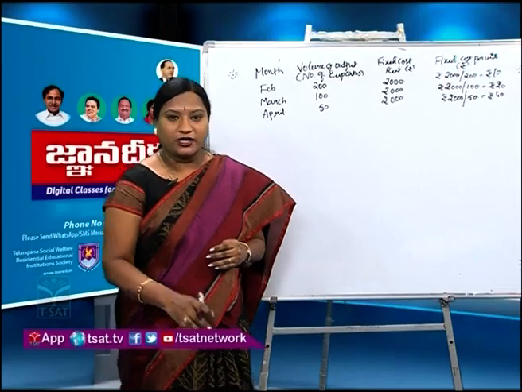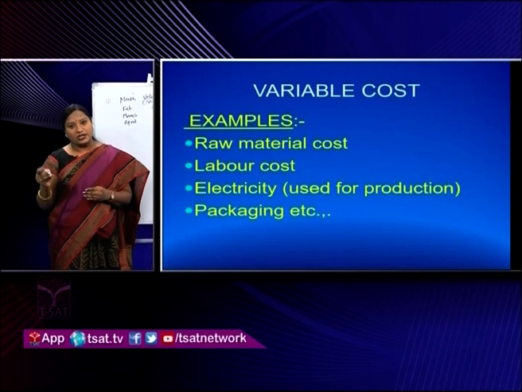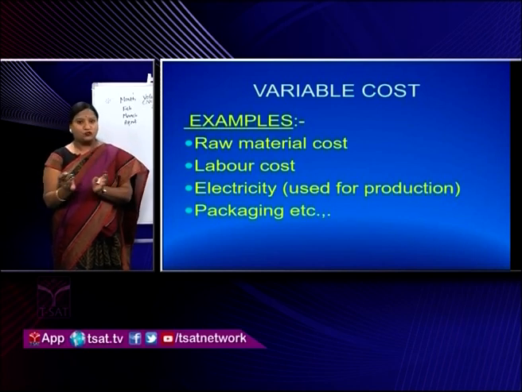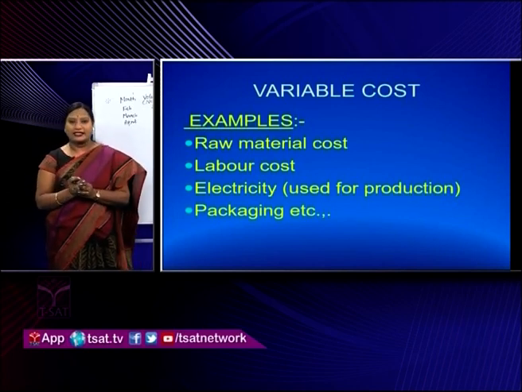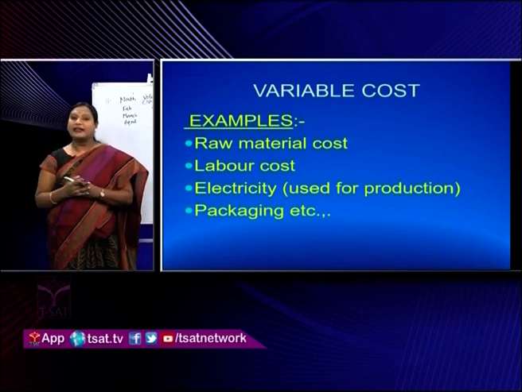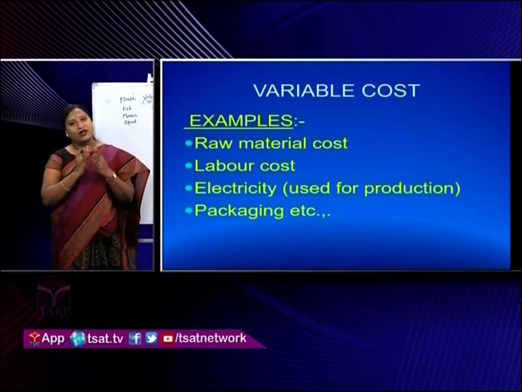Let us talk about variable cost. Variable cost is that cost which varies. The name itself says variable, which changes. So variable cost is that cost which changes according to the changes in the output. If our volume of output increases, variable cost will also increase. If volume of output decreases, variable cost will also decrease. It changes according to the changes in the volume of output.